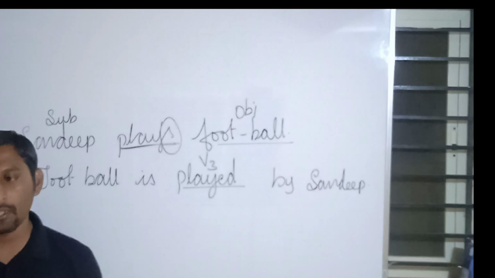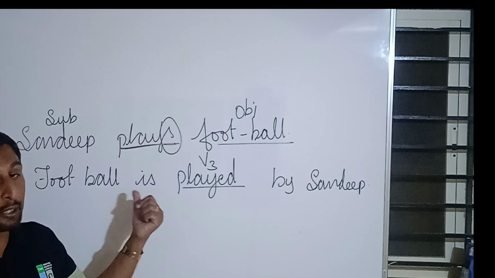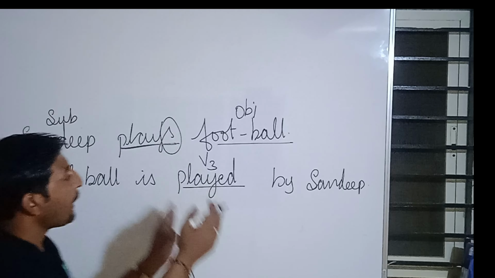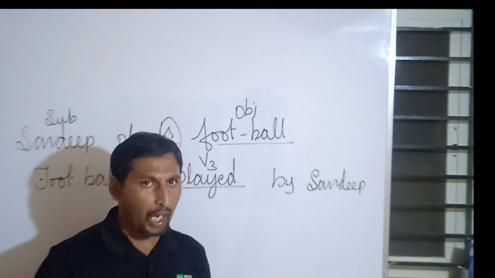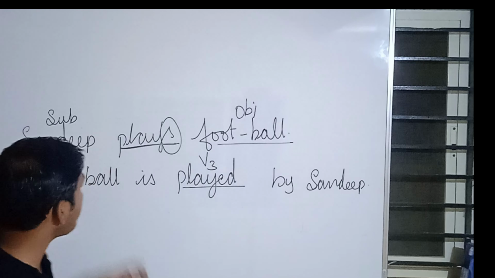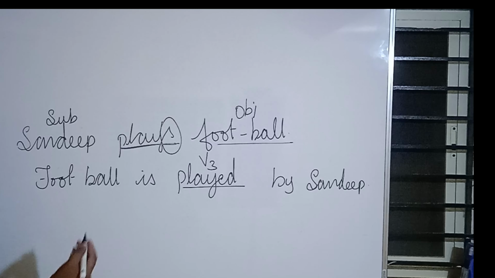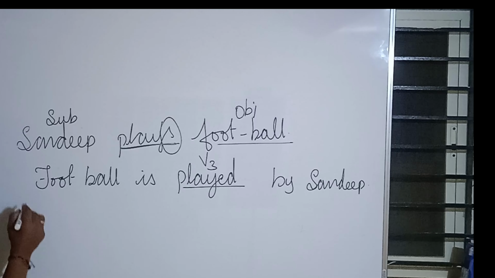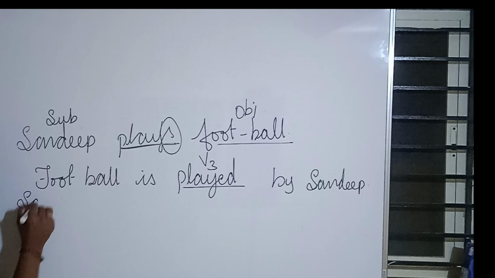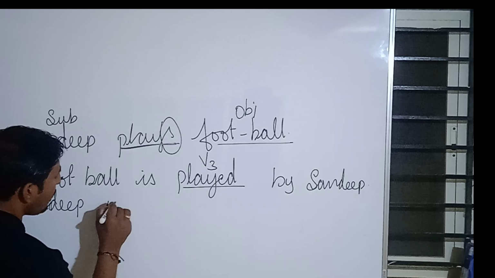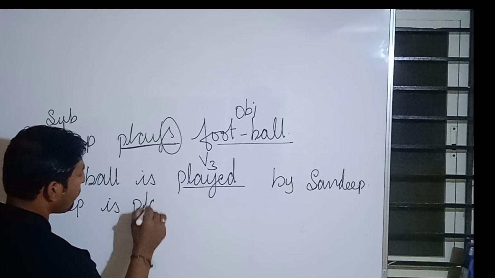So because of that reason, in order to retain this particular tense, we say football is played by Sandeep. I hope you have understood this particular part. Now, when we speak about present continuous tense, let us take the same person, Sandeep. Sandeep is playing football.